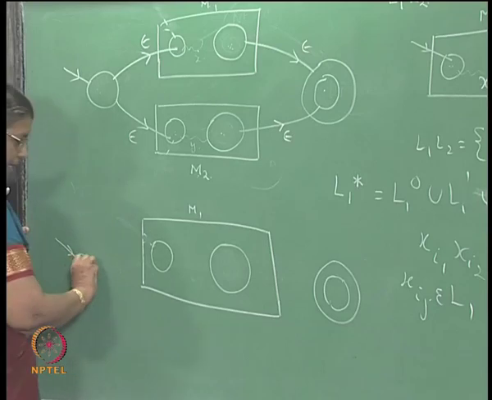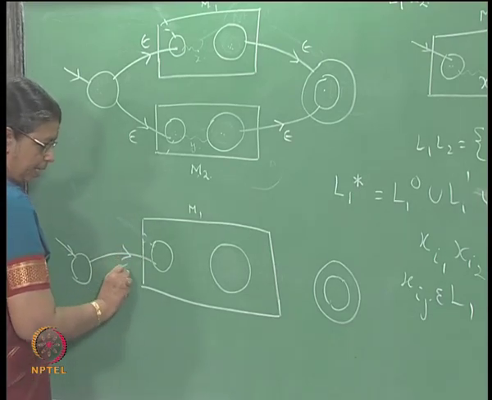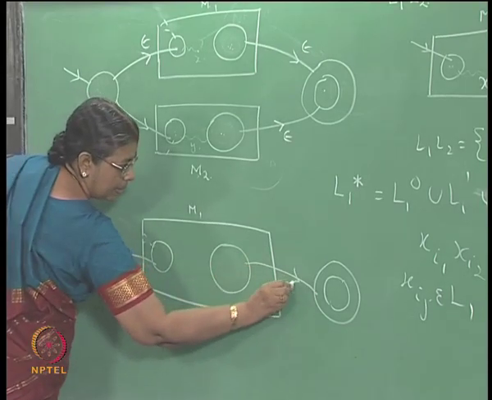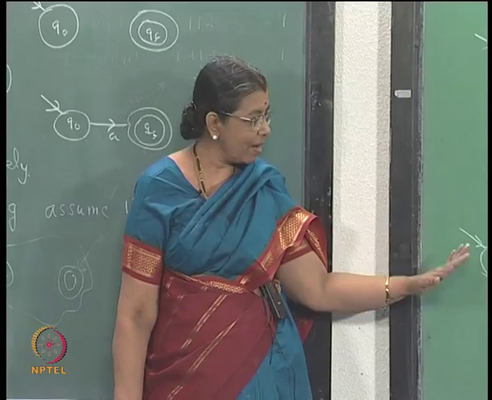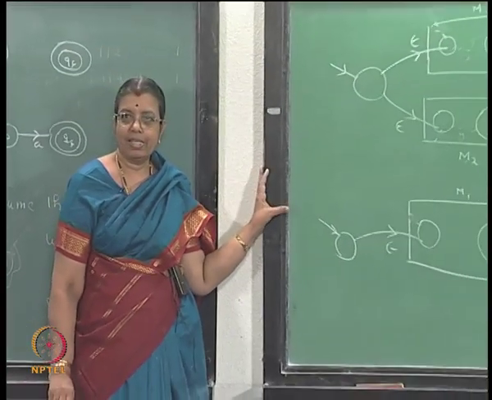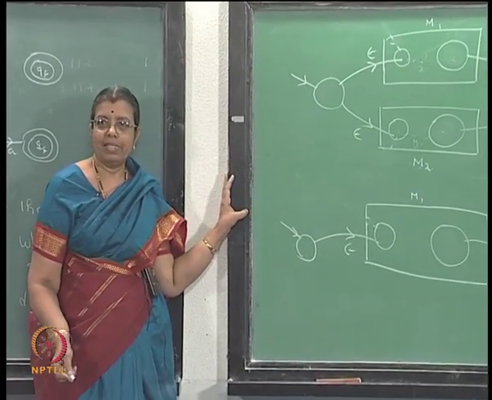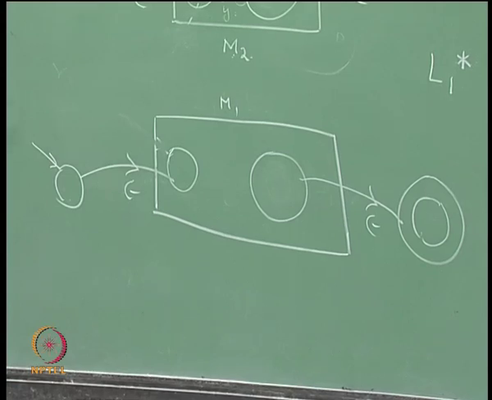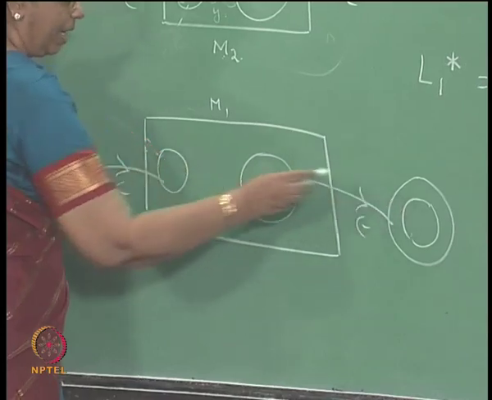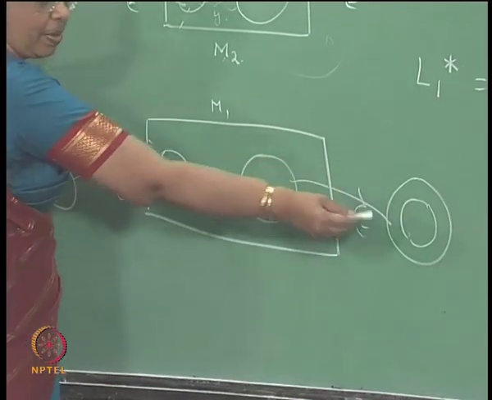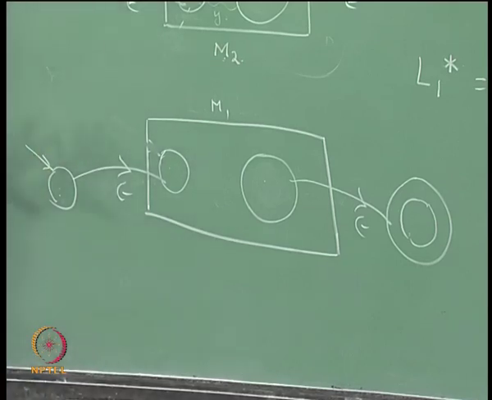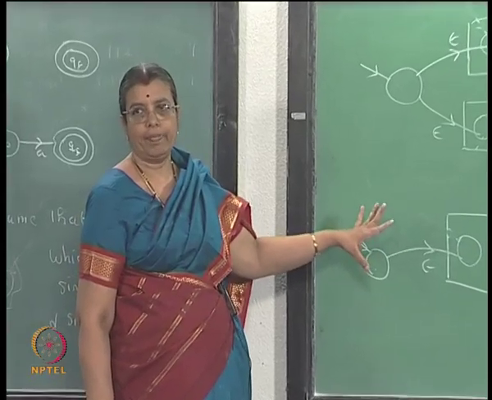And you add epsilon transitions here. When we do this, what is the language accepted? Just after having done this, same as L1, nothing has changed. Instead, we have made a new initial state and a new final state, and starting from here you go here, any x you can read and go here. So, this just accepts L1 only.